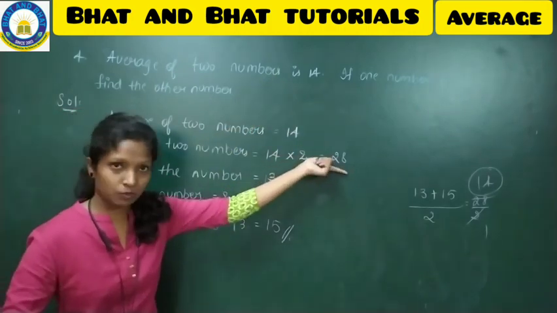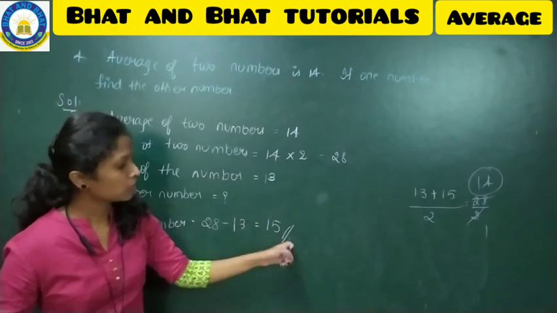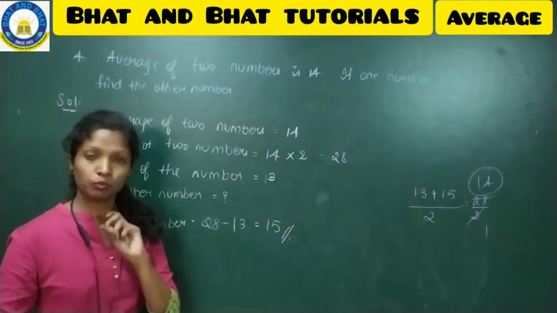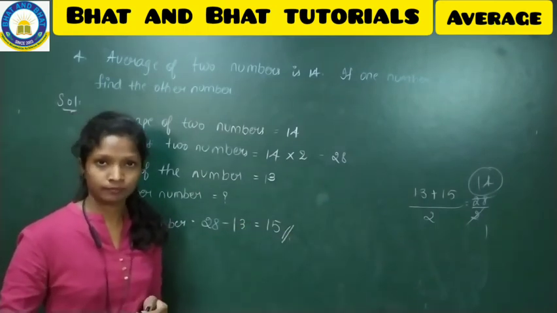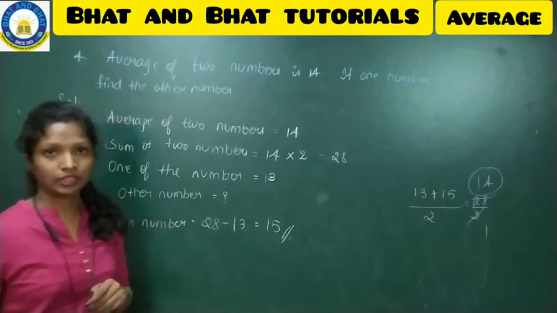14 into 2, it is equal to 28. 28 minus 13, that is 15. The easiest one, within a fraction of a second you can solve. Got this? So now you can start writing this, copy down.